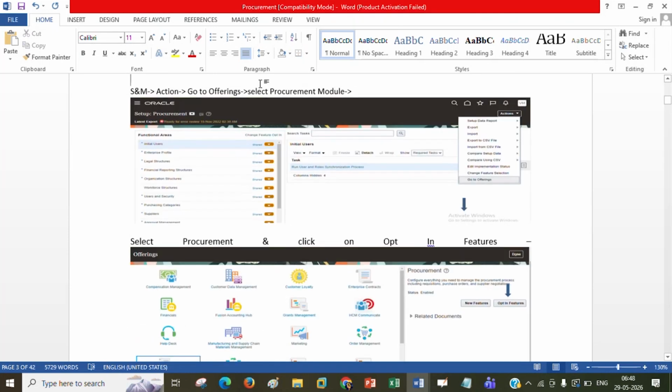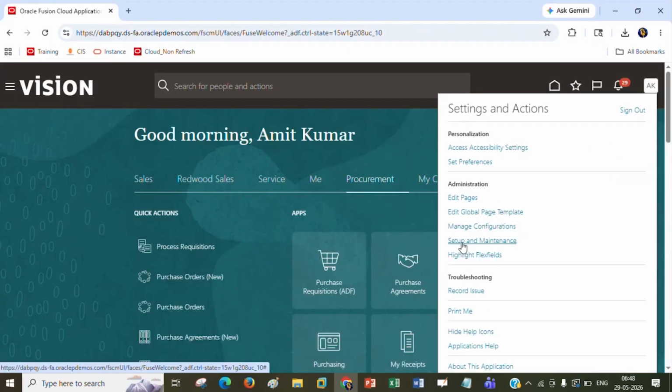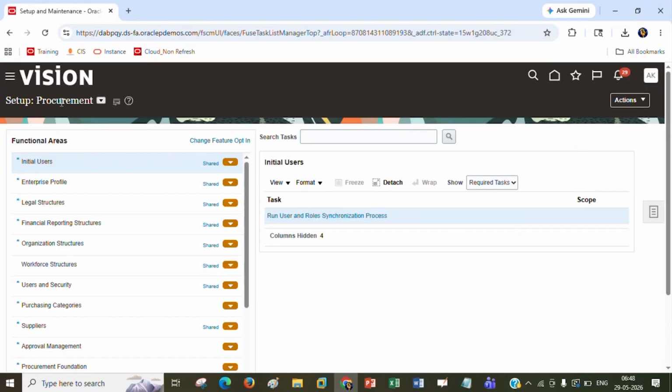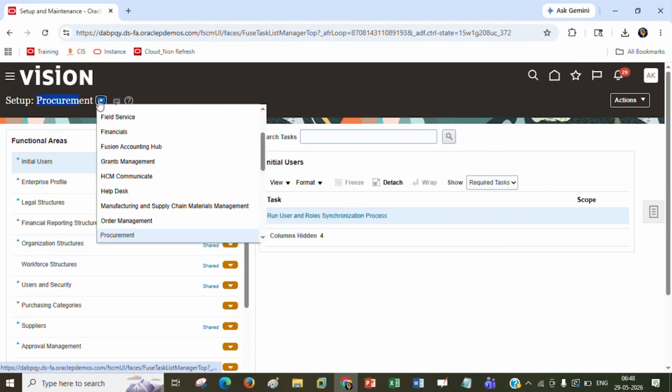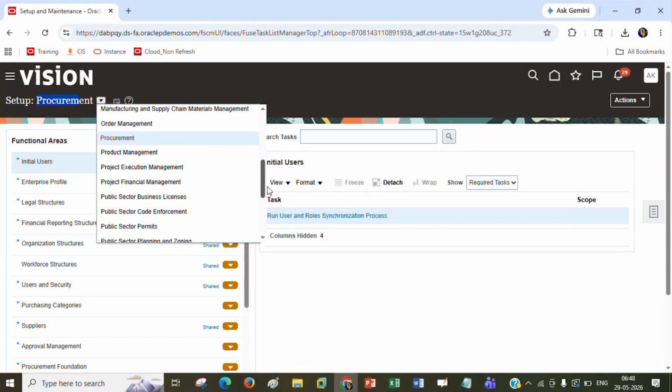Now here, if some of you are facing that this option is not coming, setup and maintenance, this is not visible. Procurement: suppose here you can see financials, accounting, SCM, manufacturing, supply chain, material management, a lot of things available.